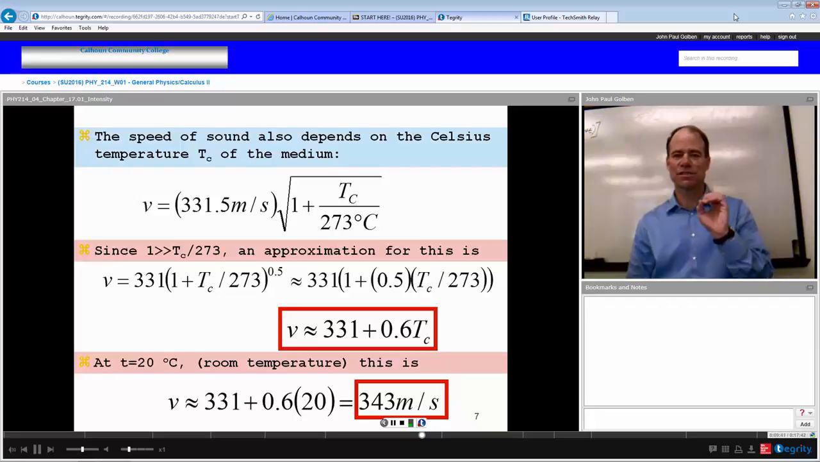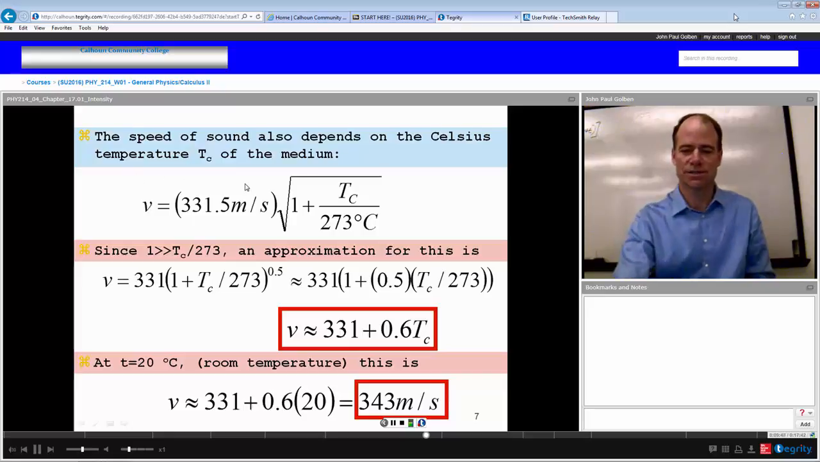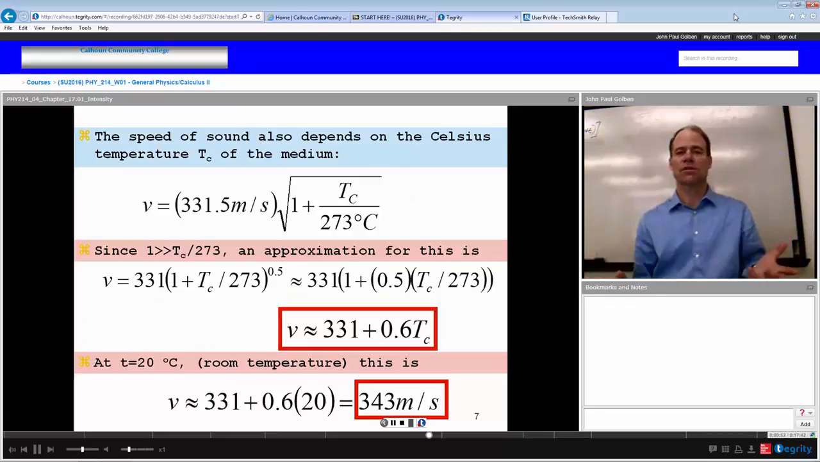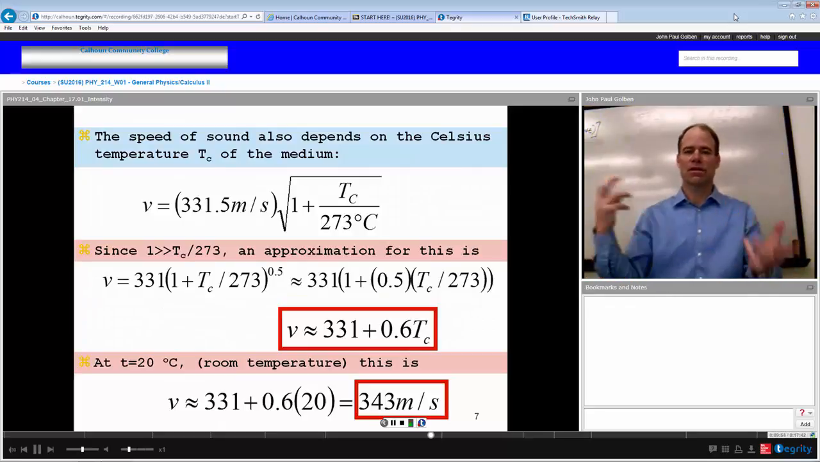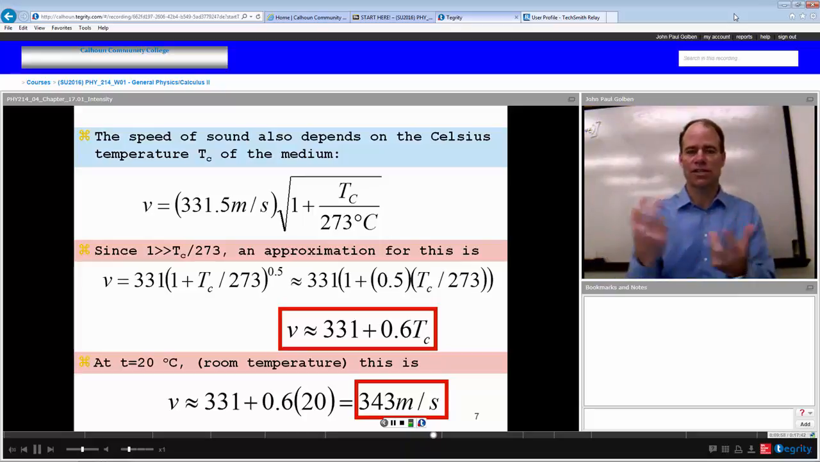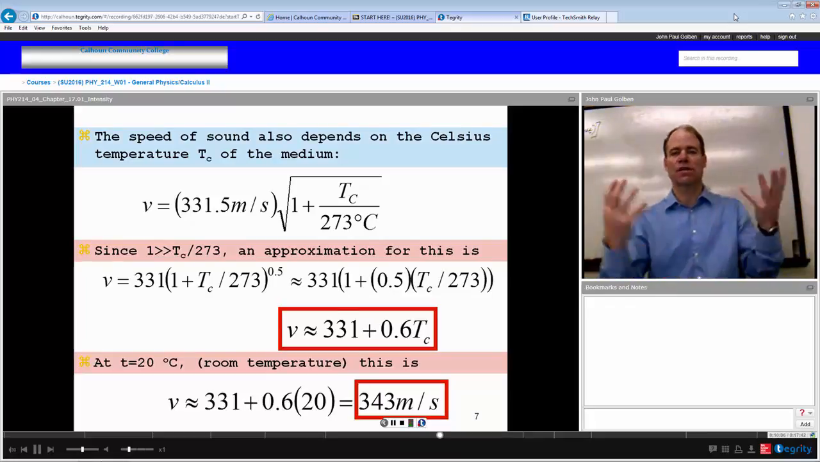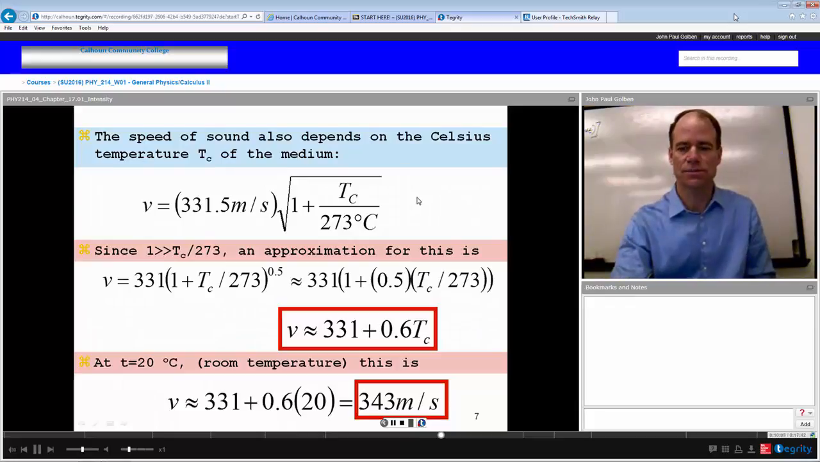At 0 degrees Celsius, freezing, the speed of sound would simply be 331 meters per second, so a little bit slower. Why slower? As the temperature goes up, the air molecules are moving around more, and they're interacting more, and hence they can exchange the energy of the sound wave faster than if they were slowed down. So as temperature goes up, sound will travel faster because the interaction is faster.